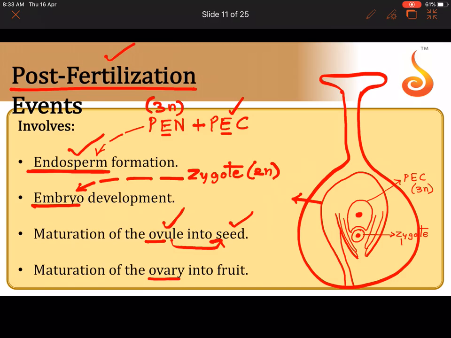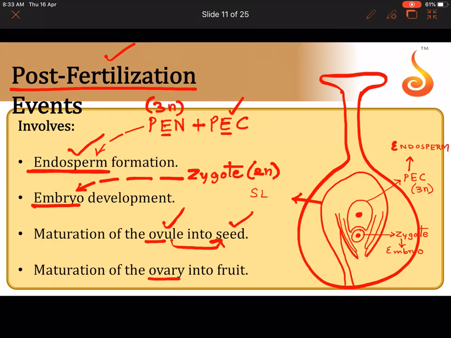Yes or no? So zygote will start developing into what? It will start developing into embryo. And what will PEC start developing into? It will start developing into a nutritive tissue which provides nourishment to the developing embryo, called endosperm.